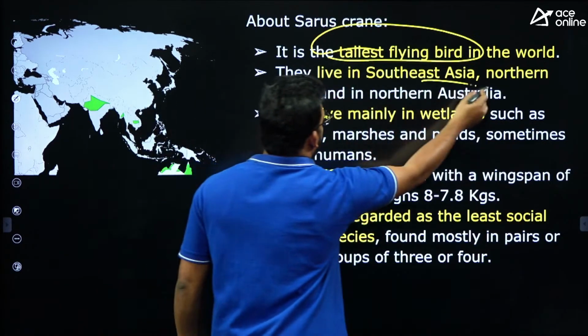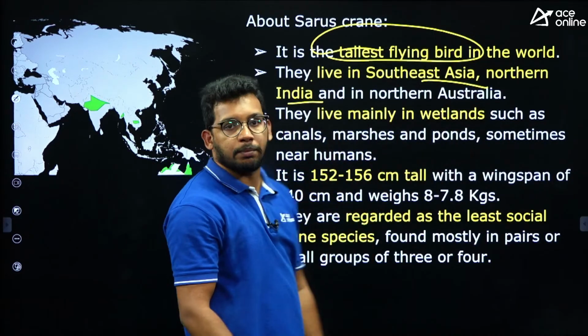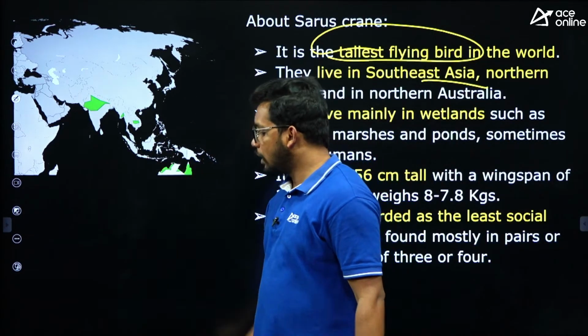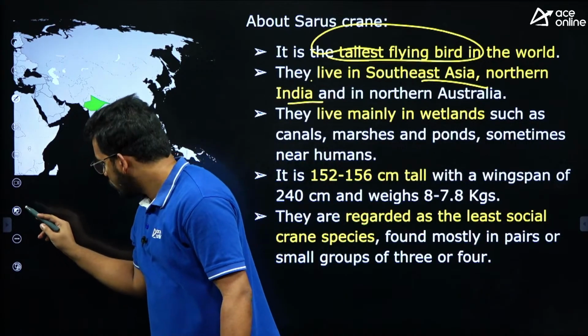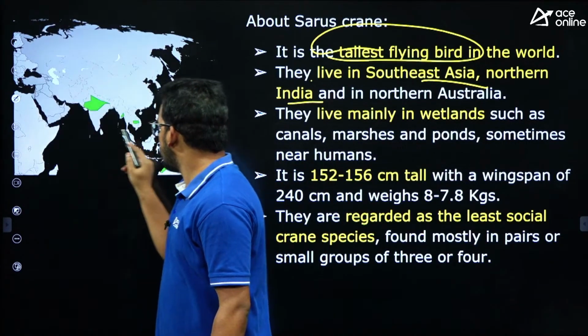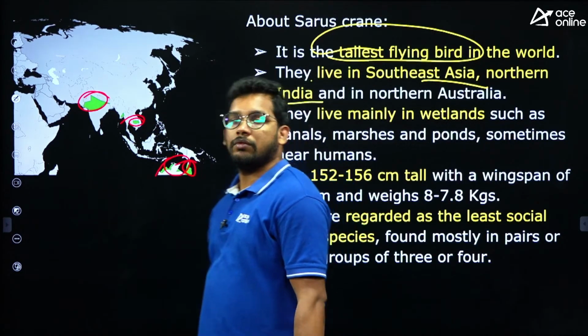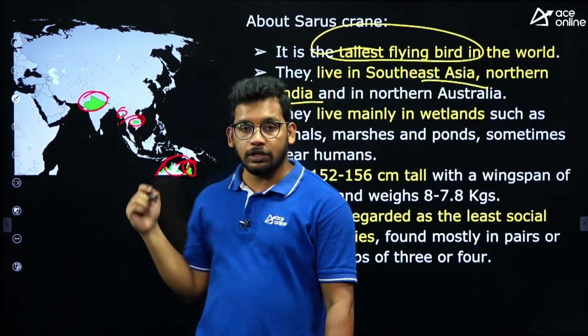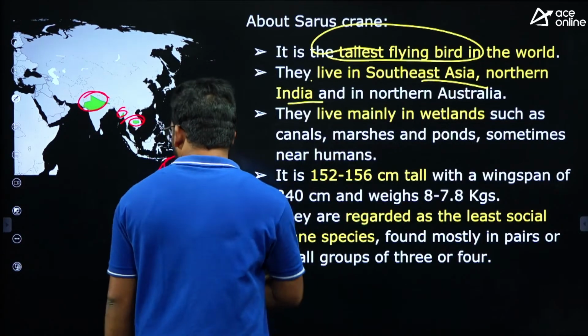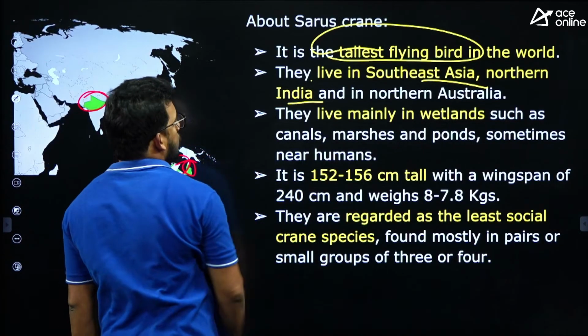They live in Southeast Asia and northern India and some parts of North Australia. You can see here the green marks. The green marks are the regions where they can live in the world. So this is a distribution of these species among the world, right? So this is one thing.